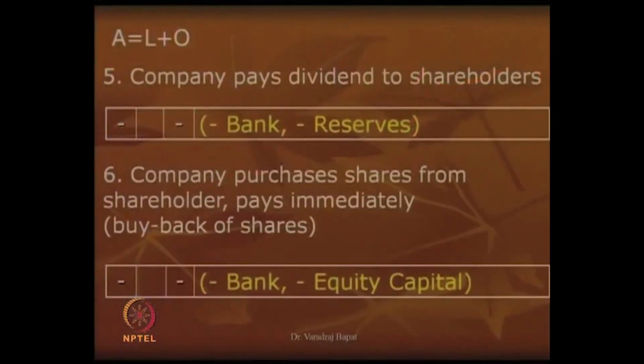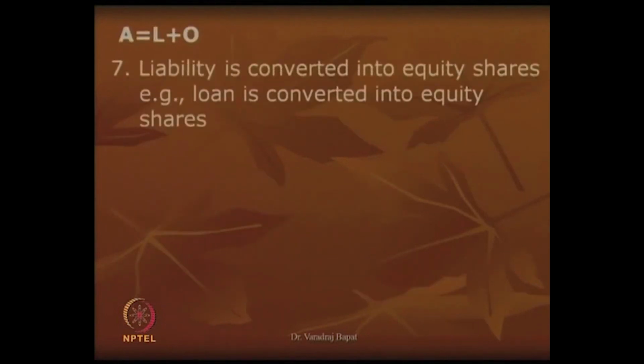Now, you can give a thought as to what will happen to the balance sheet following the buyback. As you can see here, now the equity capital balance will reduce and bank balance will also reduce. So, it is minus in A and minus in O. So, you can see here transaction 5 as well as 6, in both the cases minus A minus O. Let us go to the next one now.